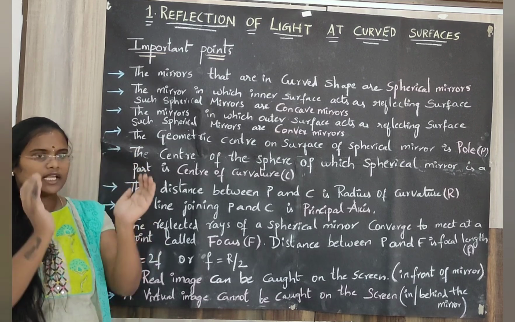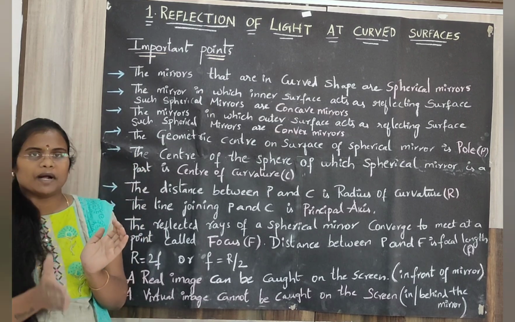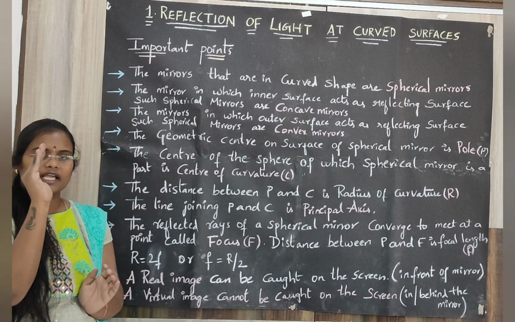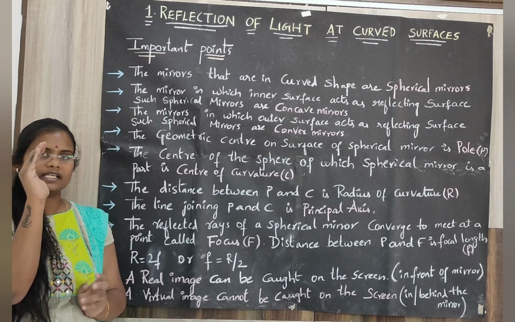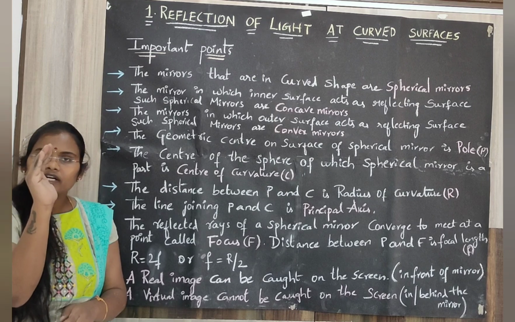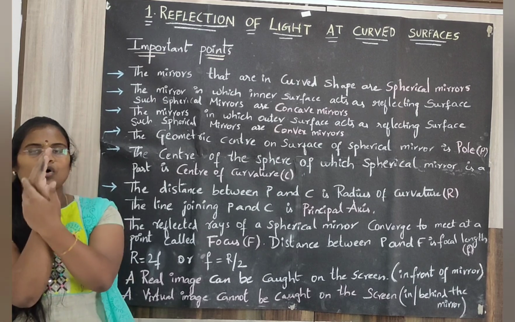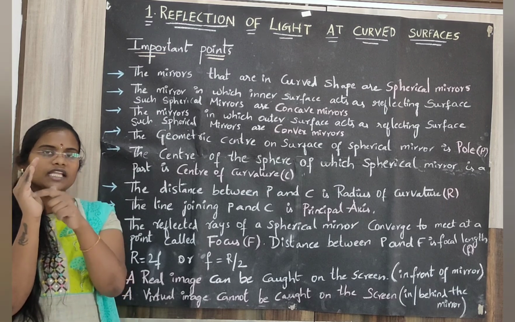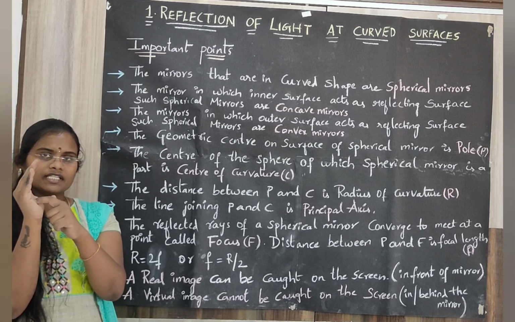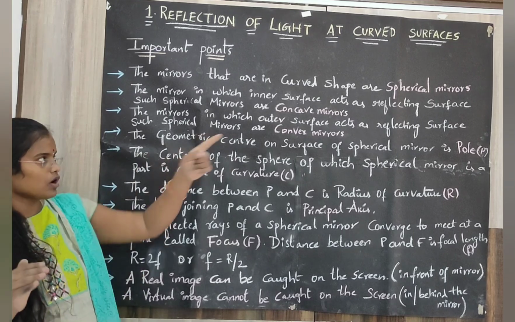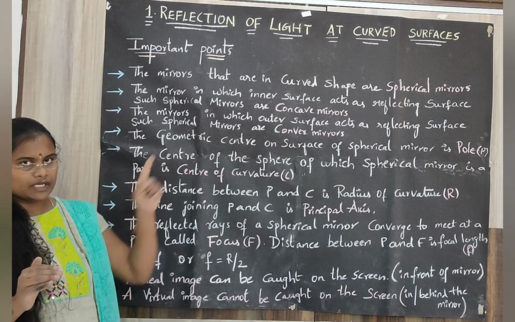If you take a glass sphere and cut a part of it, you will get a curved part like this. In order to make this into a mirror, if you coat the outer surface, the inner surface will act as a reflecting surface, and such a mirror is called a concave mirror.